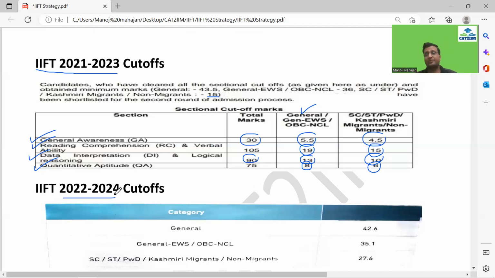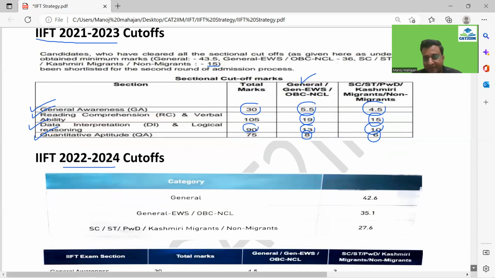So as of now, if I look for the past 2 years, I see none of these sections actually scoring. Look at the cutoffs also, right? So we'll see how we are going to maximize our score in a while. Let's just quickly come to the cutoff of 2022-24 IIFT guys.